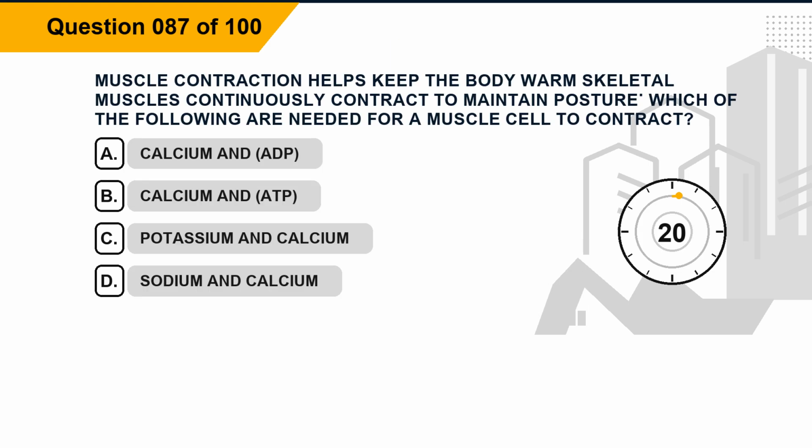Question 87. Muscle contraction helps keep the body warm. Skeletal muscles continuously contract to maintain posture. Which of the following are needed for a muscle cell to contract?